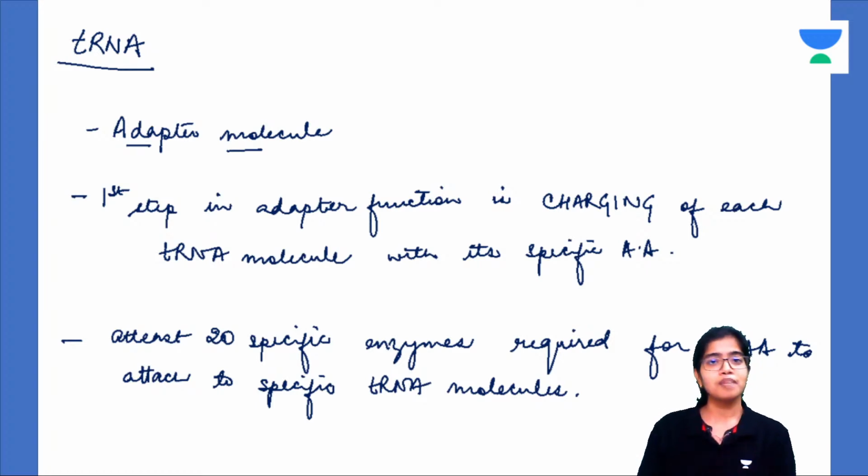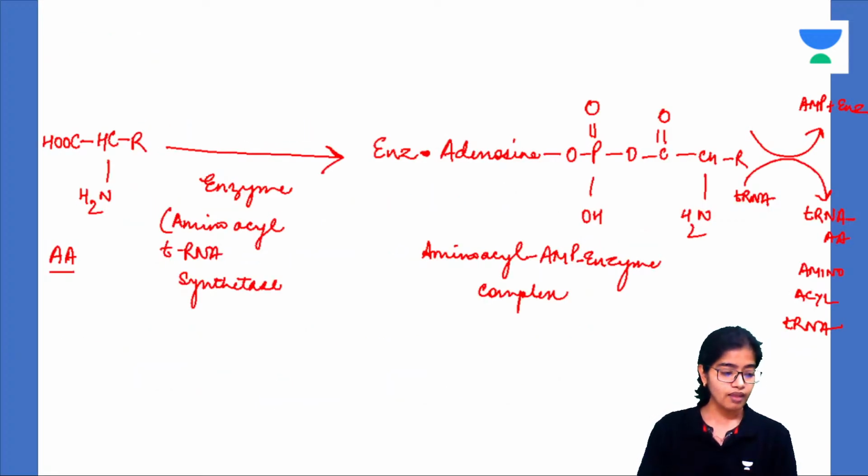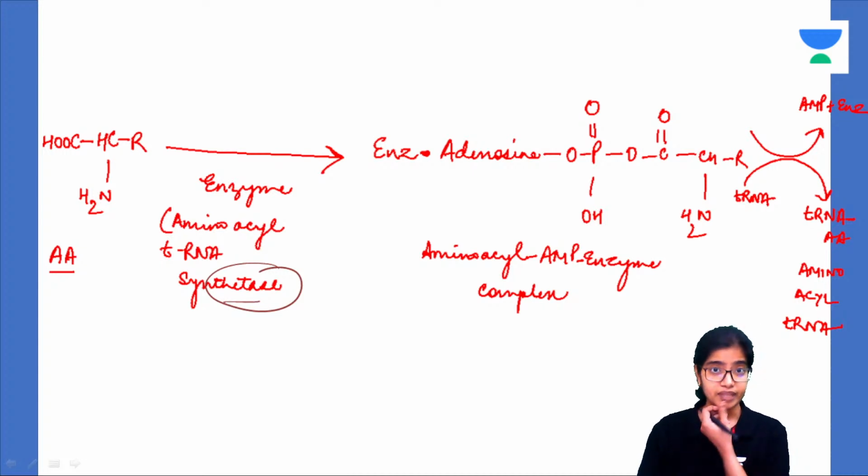The first step is charging of this adapter molecule. How does charging occur? There is the enzyme amino acyl tRNA synthetase. Synthetase means it will require ATP; had it been synthase, it would not have required ATP.